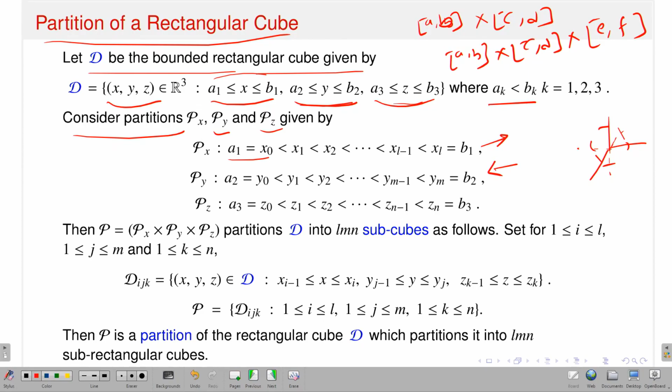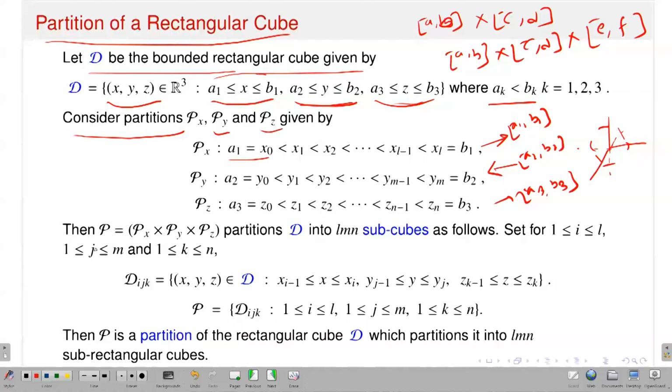Py is a partition corresponding to the interval A2 to B2. So, this is A1 B1, this is A2 B2, and this is A3 B3. So, I have three intervals: one in the x axis, another in the y axis, another in the z axis. I am taking a partition of each interval and denoting them as Px, Py, Pz, that is P suffix x, P suffix y, and P suffix z. Then what I am doing? I am considering the combination of these partitions, that is, Px cross Py cross Pz. So, again it will be a partition of D.